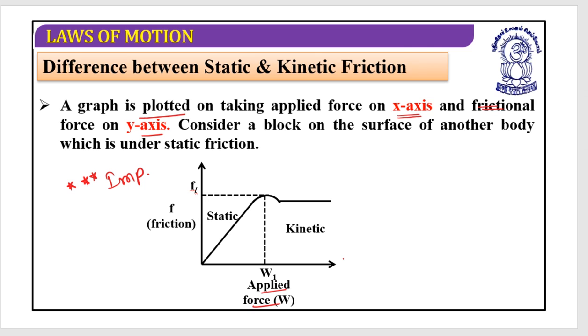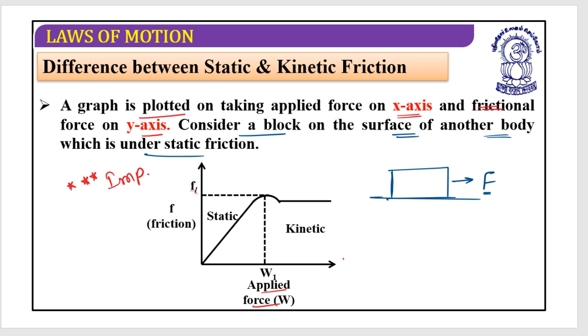To plot this, you can consider a block on the surface of another body, under static friction. So initially, what was the situation? Let's suppose this is the block and you are going to pull it so that it should start moving, but initially it is not moving.